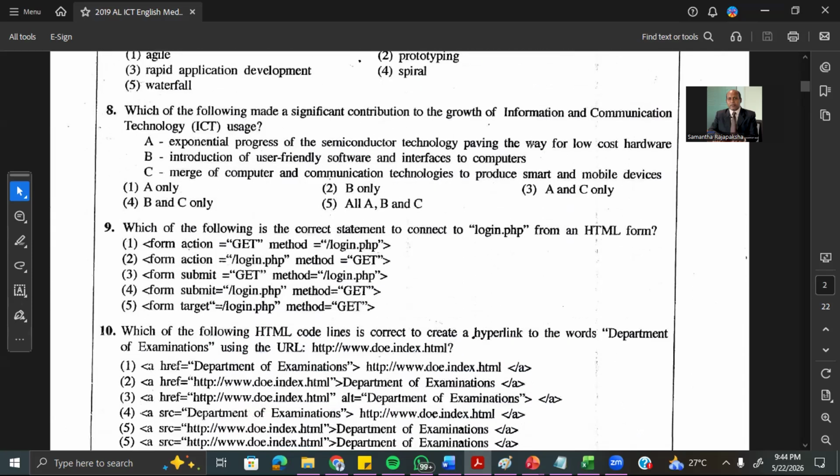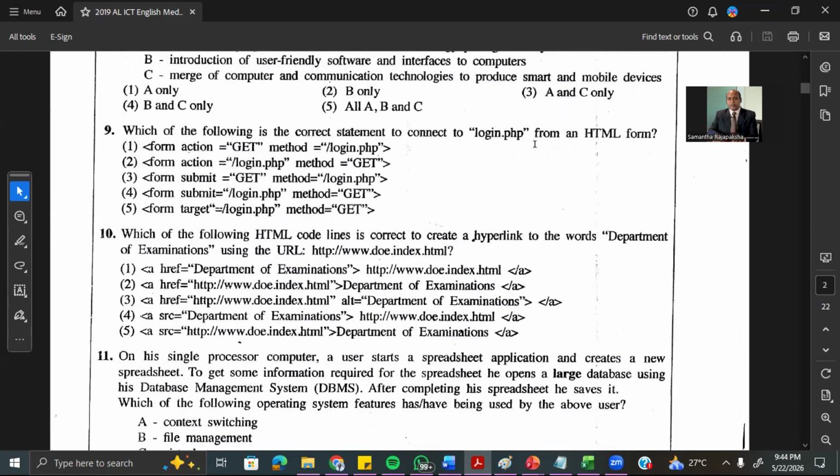Then question 9. Which of the following is the correct statement to connect to the login.php form from an HTML form? Now you can see the HTML form. There are two things you define in the form. Now remember, forms are used to collect some data, like when we fill in application forms and registration forms.